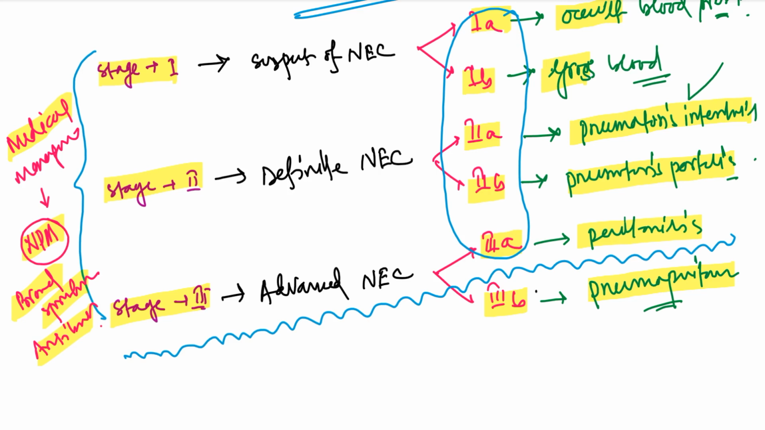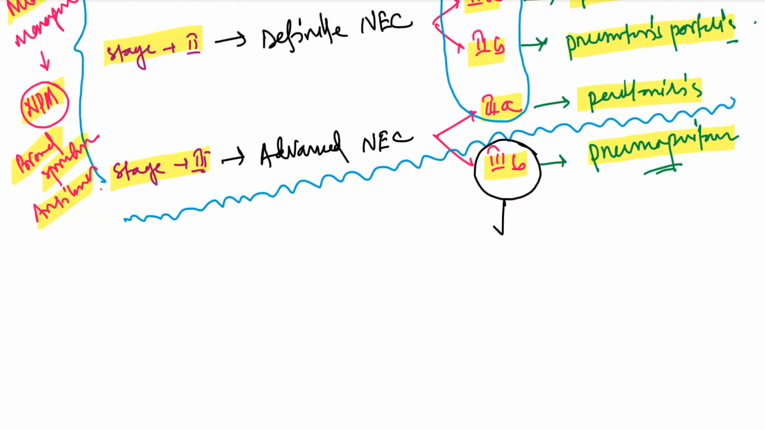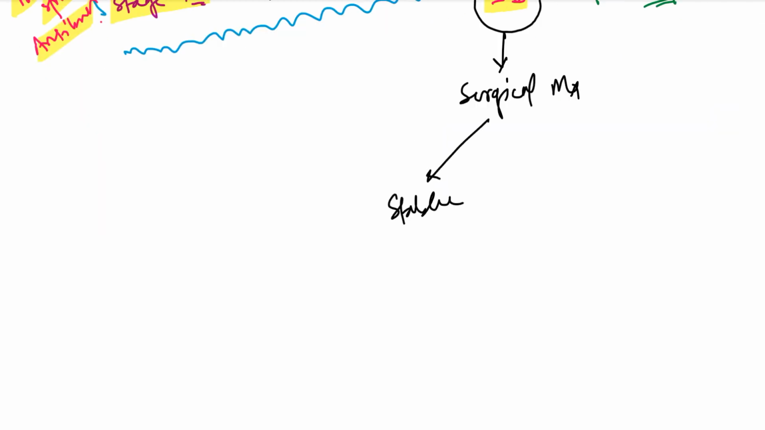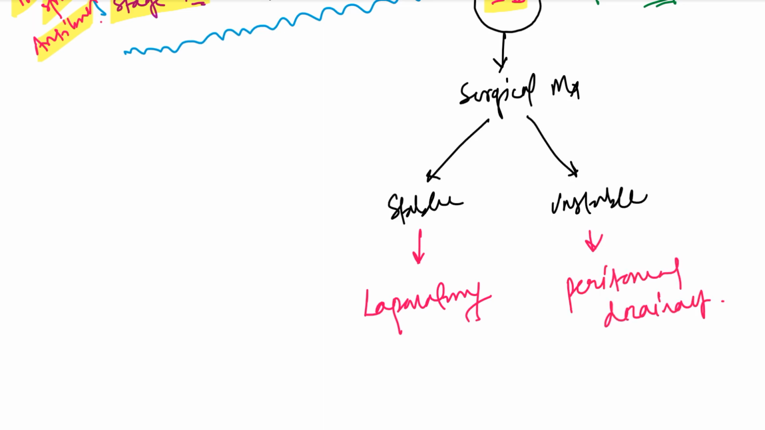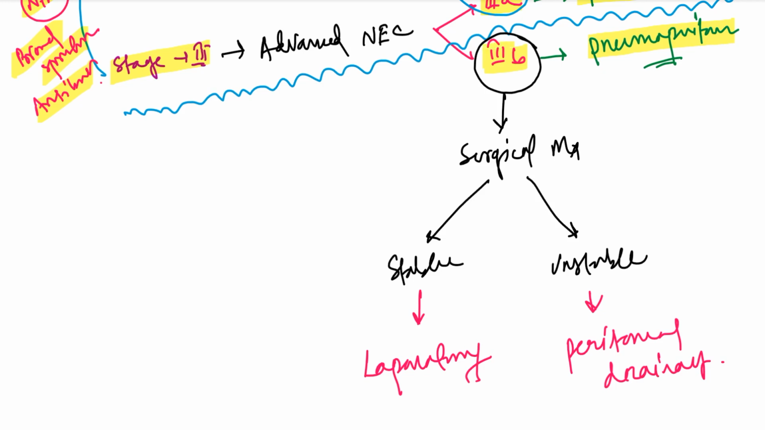But what if it is a stage 3B case? Then we have to surgically manage the case. Surgical management. If the patient is stable, then we can take the patient for surgery and we can perform laparotomy. But if the patient is unstable, then we have to carry out peritoneal drainage. Okay, so for stage 3B, we have to surgically manage the case. If the patient is stable, we can take the patient for laparotomy. If the patient is unstable, then we have to perform peritoneal drainage.